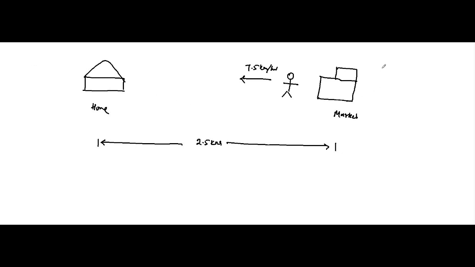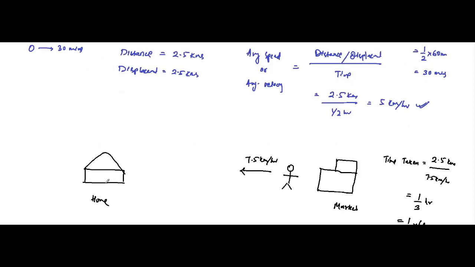So time taken is equal to distance 2.5 kilometers divided by 7.5 kilometers per hour speed, which is equal to 1 by 3 hour, which is 1 by 3 into 60 minutes, equal to 20 minutes. So the man took 20 minutes to reach home.